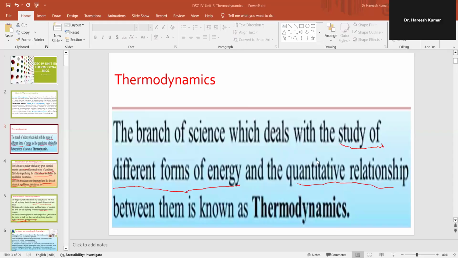Okay, thermodynamics. It's a branch of science which deals with the study of different forms of energy, and the quantitative relationship between them is known as thermodynamics. Let's look into the importance of thermodynamics.